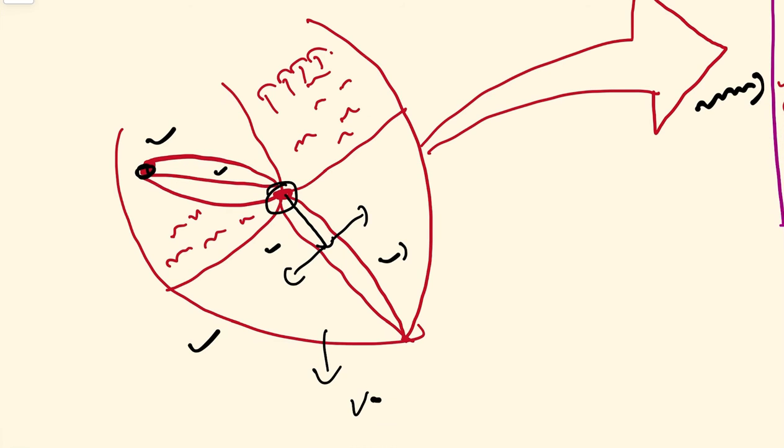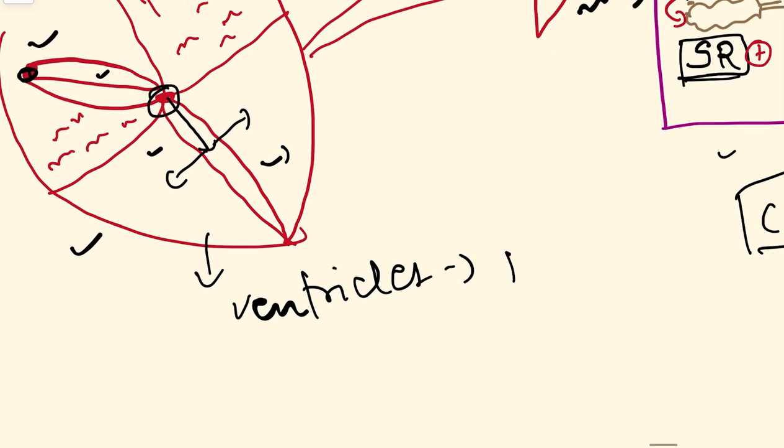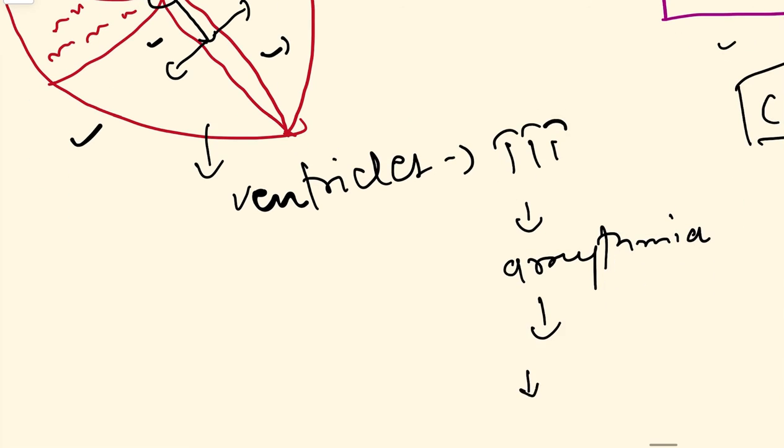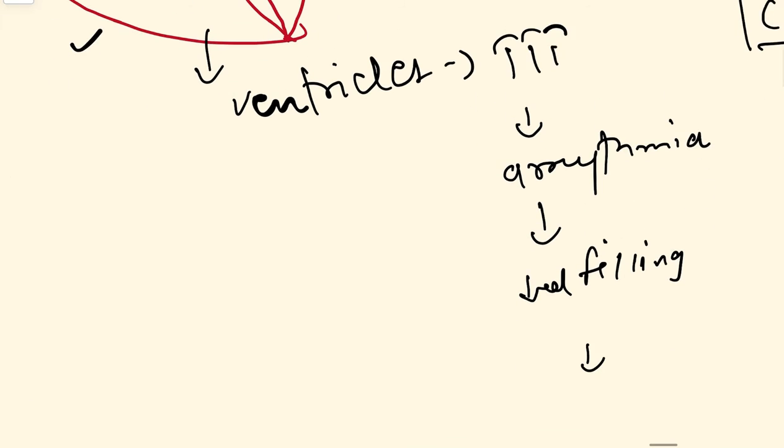If the ventricles start firing at a higher rate, there will be arrhythmia because of this signal, which can lead to decreased filling of the ventricles, and this will lead to decreased cardiac output.